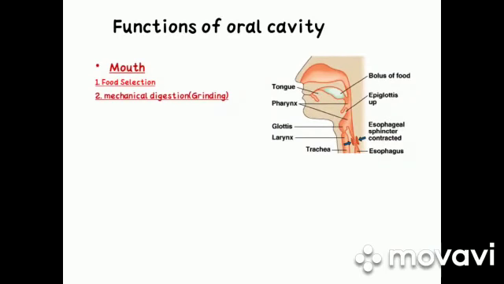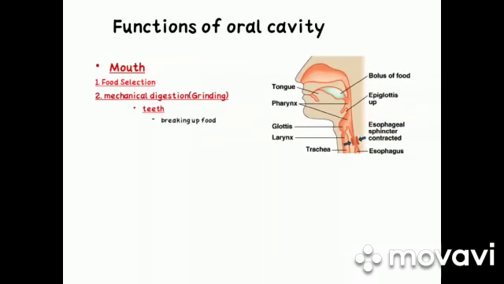In the oral cavity, first of all, we have the mouth, and the mouth selects the food. When food enters the oral cavity, it is tasted and felt. Here food is selected or rejected due to the taste. Hard objects or dirt, smell, and vision also help in this selection.